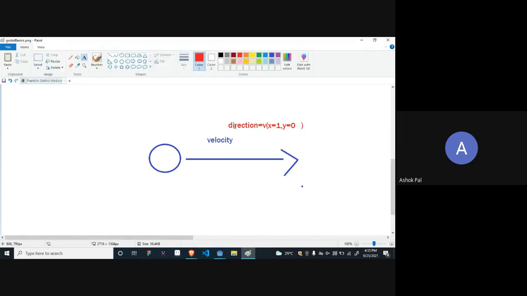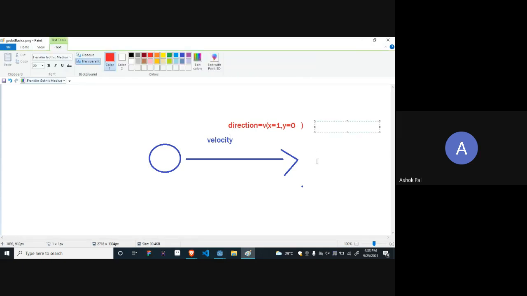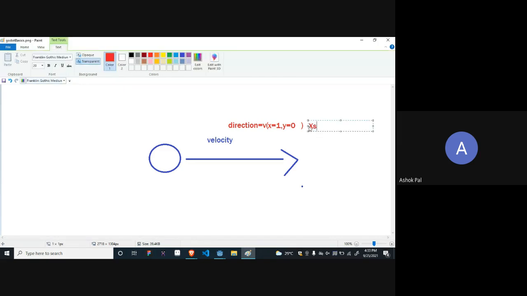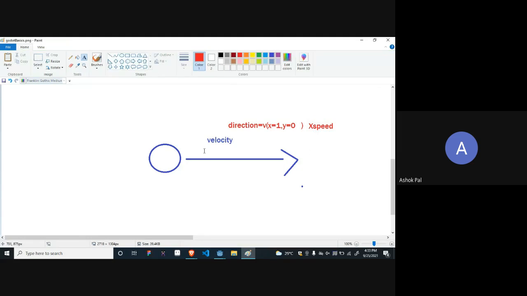So we got one of the very important variables that we require to calculate the velocity. Now the next variable is speed. You just have to multiply the speed with the direction to get the actual velocity, because direction is given in terms of zeros and ones. If it's moving in the x-axis, it will give 1 to the x coordinate and 0 to the y coordinate. If it's moving in both x and y coordinates, depending on which way it's moving, if it's moving up and sideways, it will give